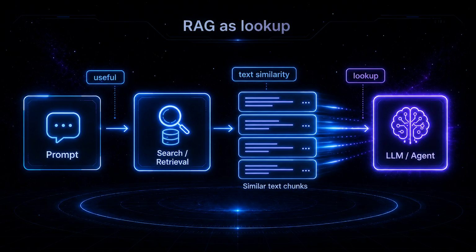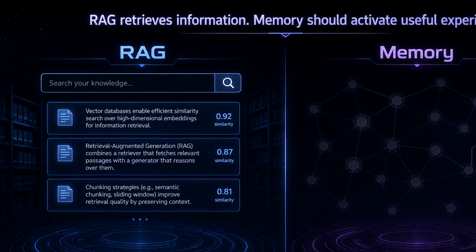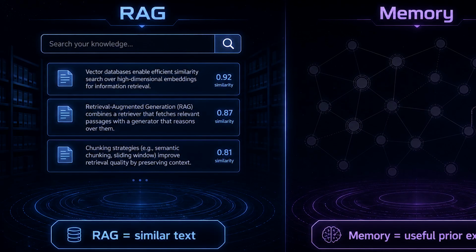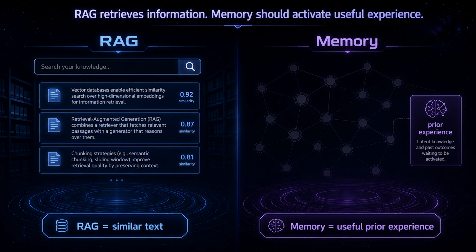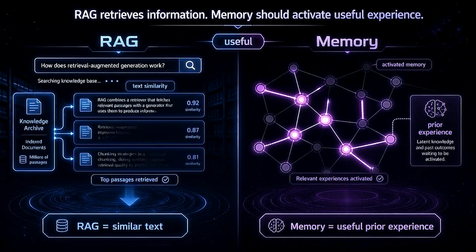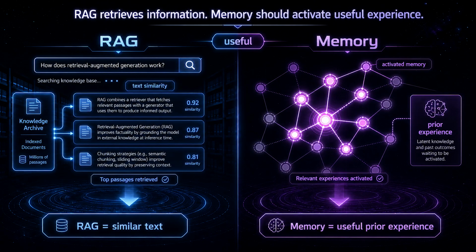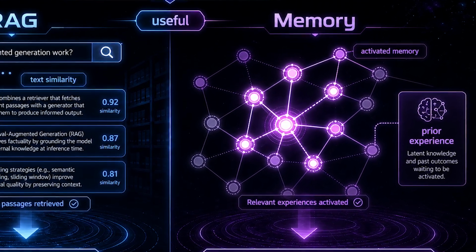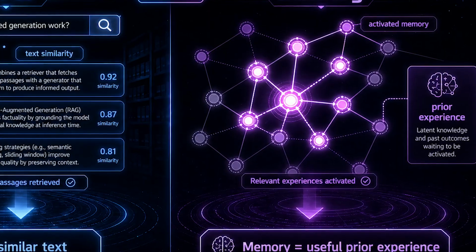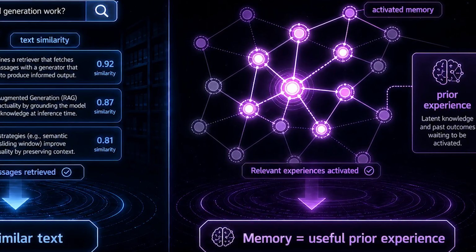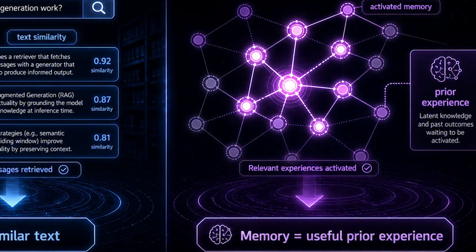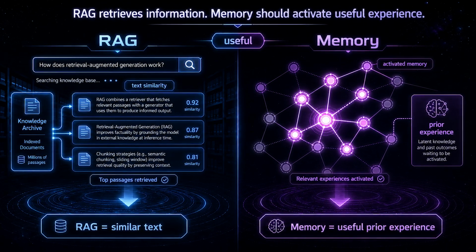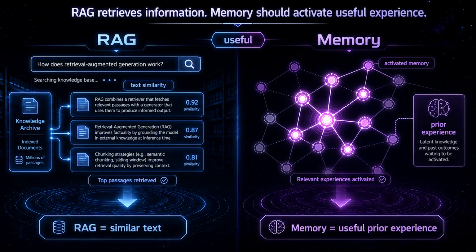But for coding agents, RAG often feels more like a library lookup system than a real memory system. It usually asks, what stored text is similar to this prompt? But project memory needs to ask something deeper. Have we been in this kind of project situation before? What files were involved? What command failed? What fix worked? Did this memory help last time? Should this memory wake up again, or should it stay quiet? That is the limitation I keep running into. RAG retrieves information, but memory should activate useful experiences.